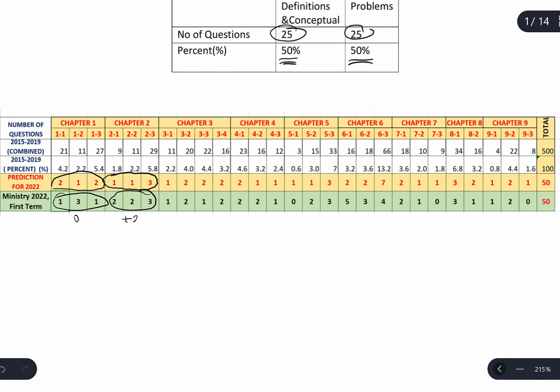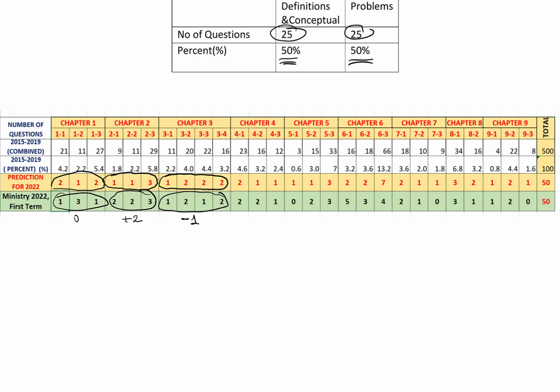So chapter 2 questions increased compared to previous years. Chapter 3 questions, the average of previously asked exams for chapter 3 was 7, but this year it was 6. One question less compared to previous year exams.